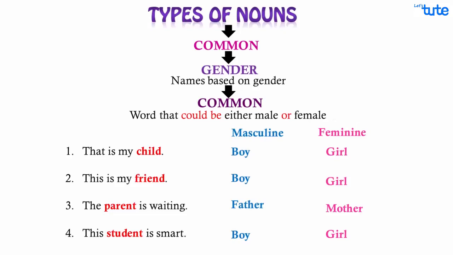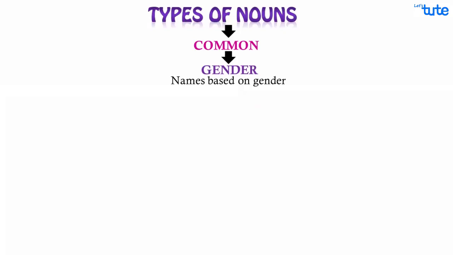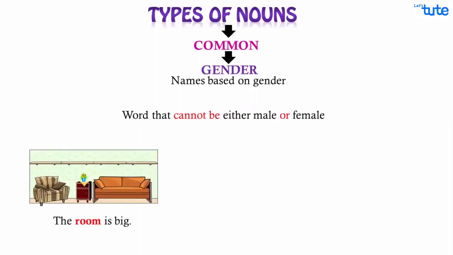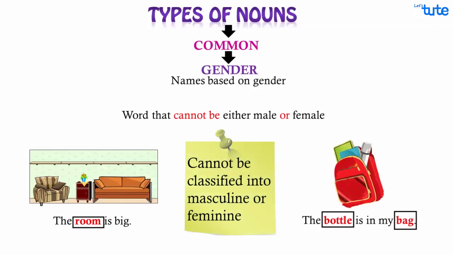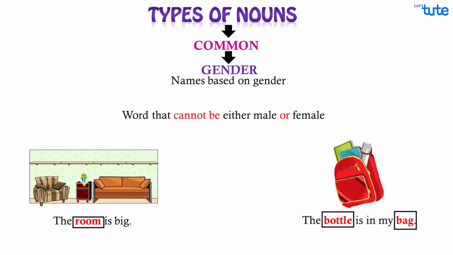And what about the common words that cannot be classified as male or female? For example, this room is big. The bottle is in my bag. These are non-living things. They have no gender. Or we can say that they cannot be classified into masculine or feminine. They cannot be either male or female. Thus, they are neutral or neuter gender, meaning neither masculine nor feminine.